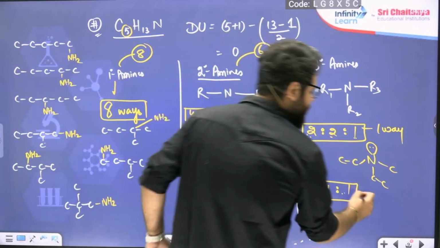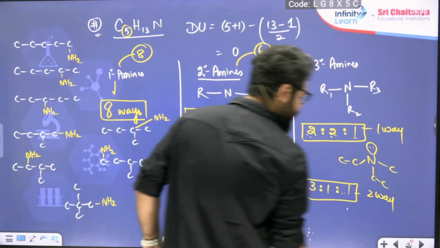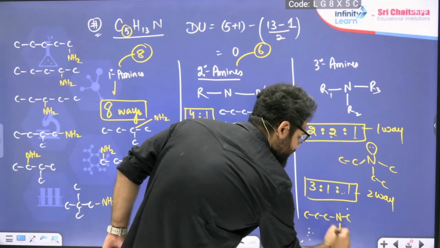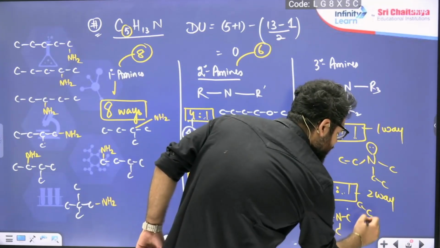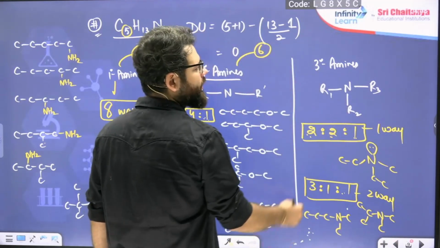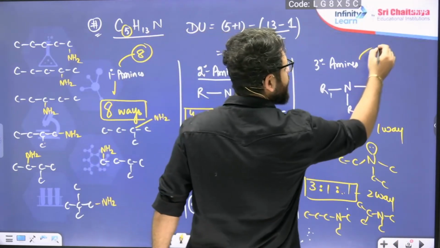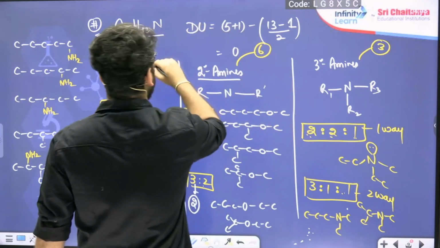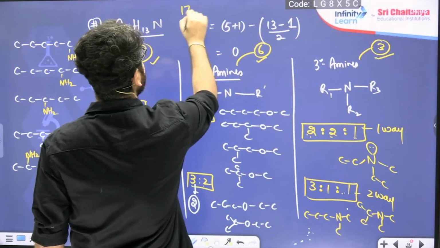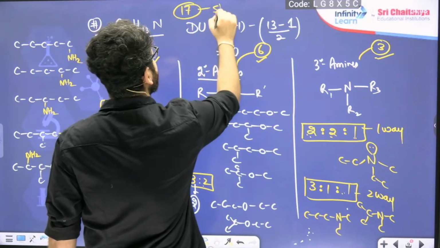So 2 ways will be there. Which is propyl, nitrogen, methyl, methyl. Isopropyl, nitrogen, methyl, methyl. So how many tertiary did we get? 1 plus 2, 3 tertiary. So the answer is 8 plus 6, 14, plus 3, 17 is the total structural isomers.